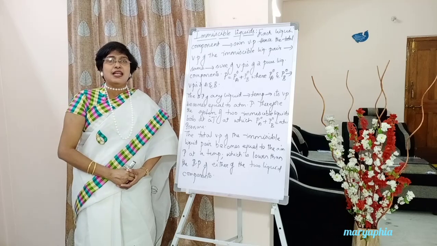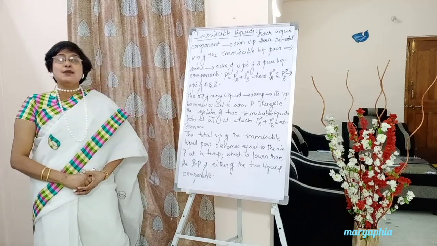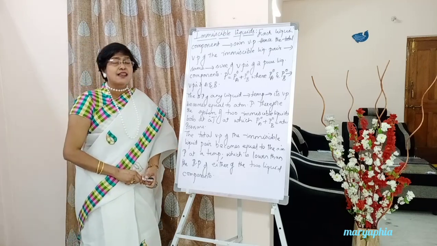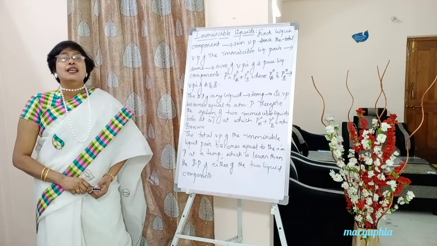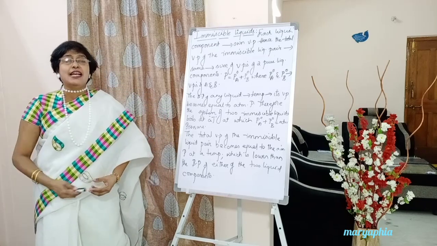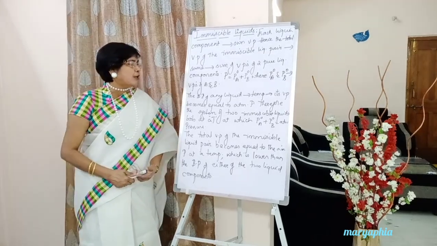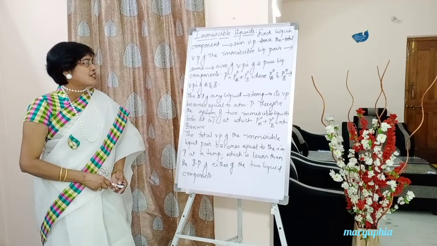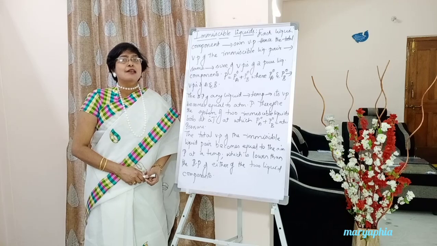But now you are in BSc first year, and you are supposed to define the boiling point of a liquid as the temperature at which its vapor pressure becomes equal to outside atmospheric pressure. So here I have written: the boiling point of any liquid is the temperature at which its vapor pressure will be equal to outside atmospheric pressure.